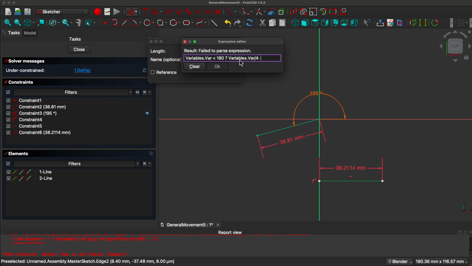Otherwise, if it's between 180 and 360, we want 90 minus variables var divided by 4. All right, got it all?